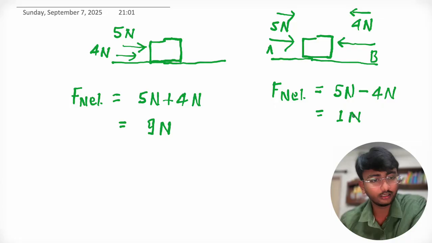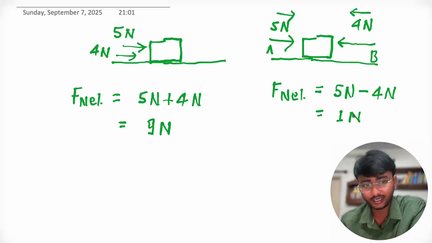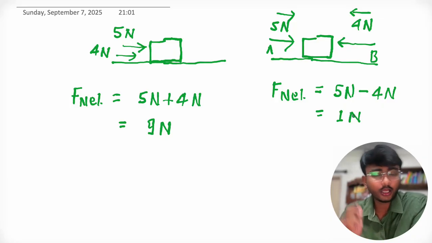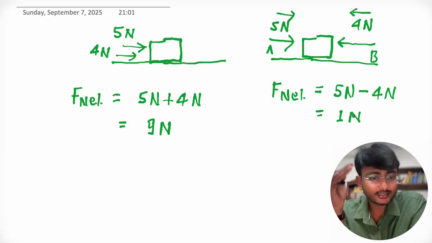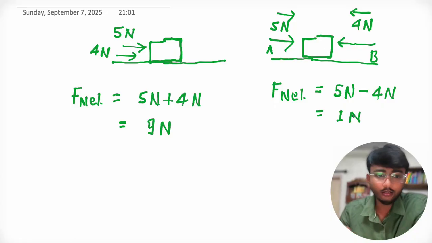This is for someone who is not from a science background, who is from an arts or commerce background. Then he has to learn or remember all these things. You don't have to remember, you just have to develop analytical thinking, so that we can say this is vector and this is scalar. That's all. So now you understood what is vector and what is scalar, right?